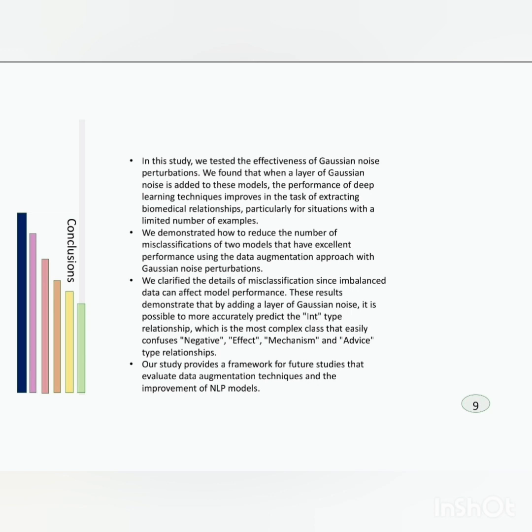Future work. The next stage is to replicate the Gaussian model for the model via BioALBERT. This model is generating very good results in the biomedical task of natural language processing. Apply other data augmentation approaches used in the field of computer vision that are successful in visual tasks.